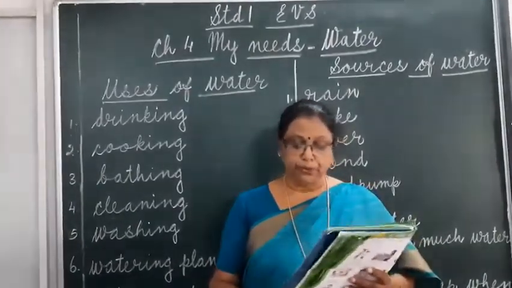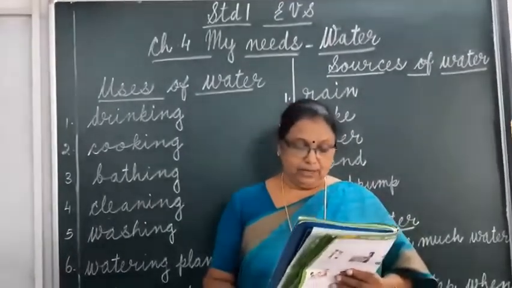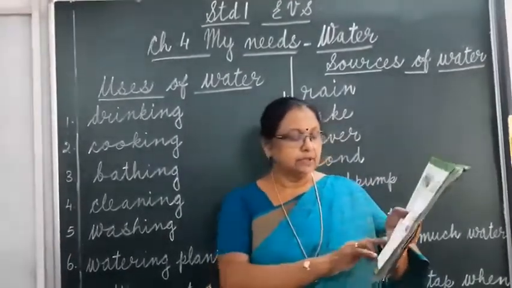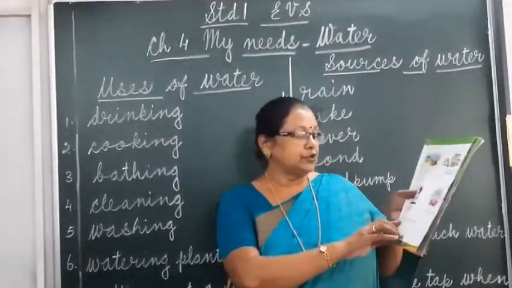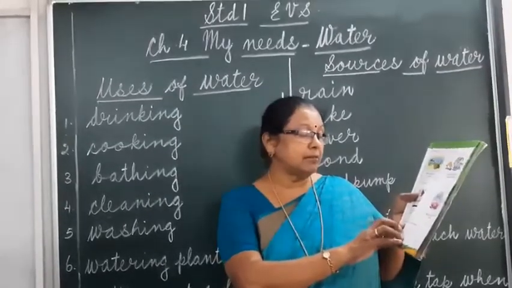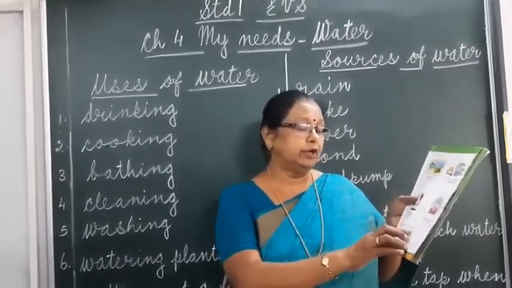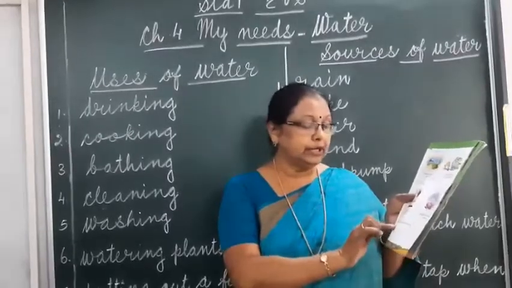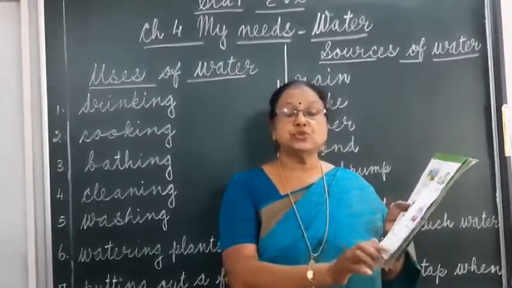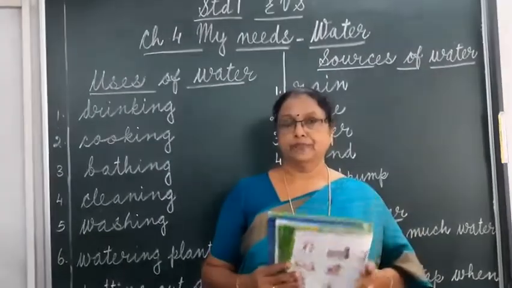And in your book, page 19, an activity is given. Here you should write 6 examples of activities that we do with water. So here you write 6 uses of water.